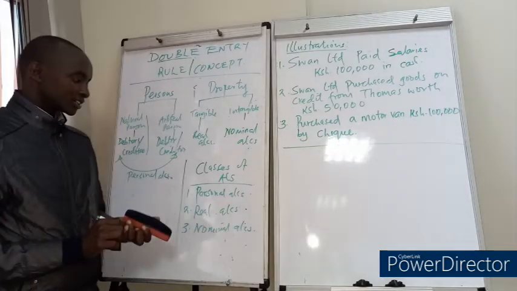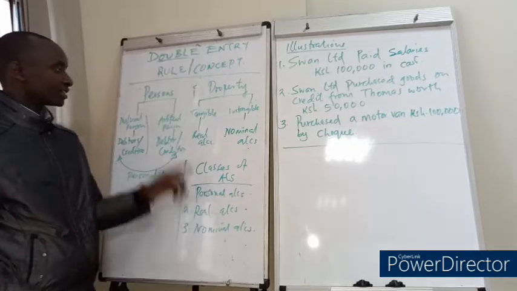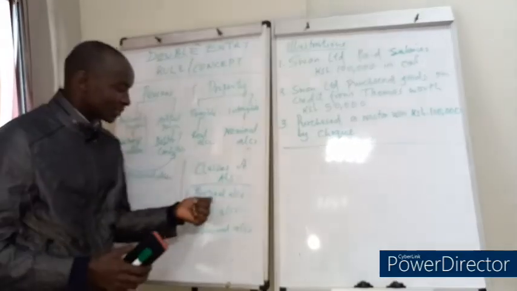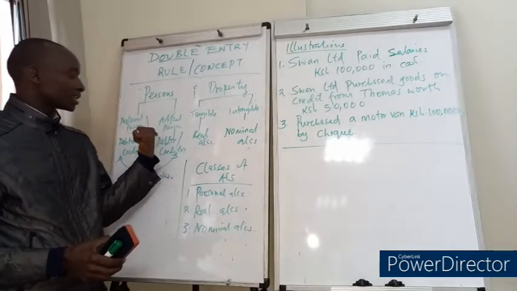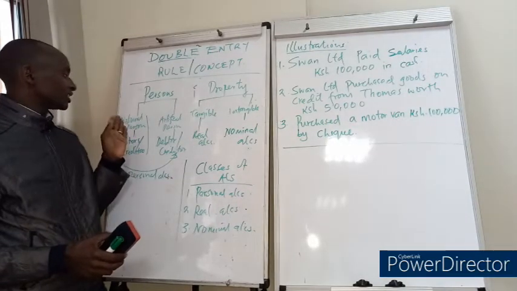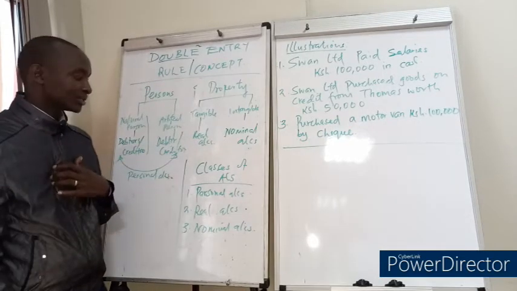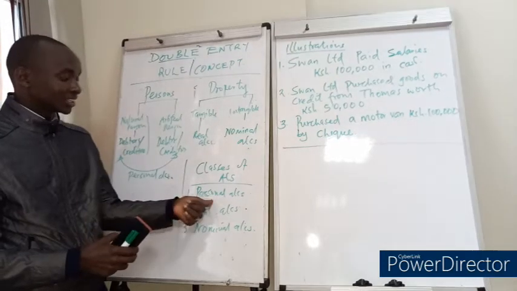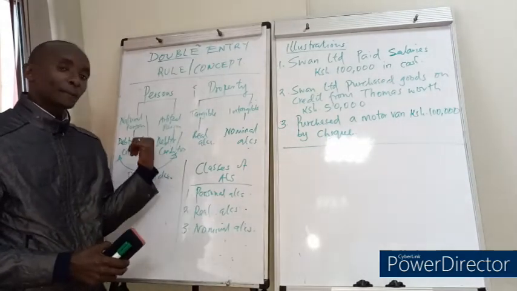So let us try and explain what each and every one of these mean, as per how I've explained to you. The personal accounts. These are the accounts that are kept for persons, and the persons can either be debtors or creditors. And the persons can either be natural persons, like Kamau, or artificial persons, like Eric Limited, or in my case ABC Limited in the case of a company. That is personal account. Accounts that are kept for persons.